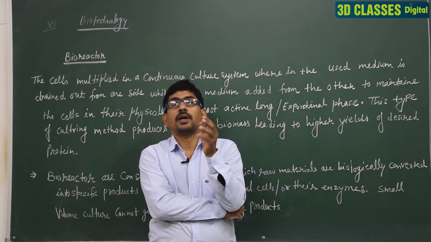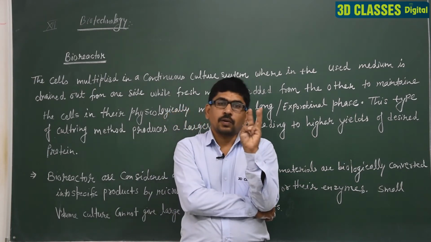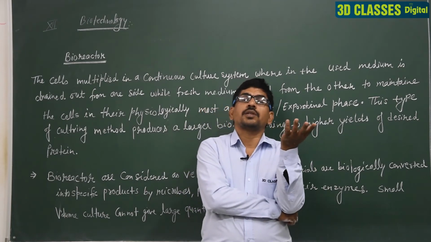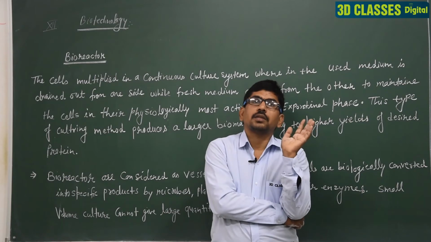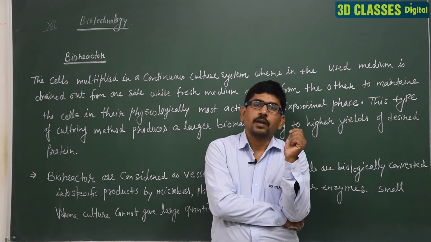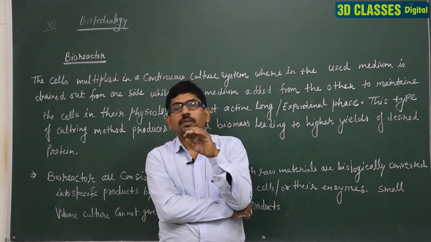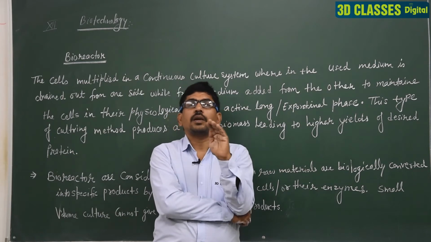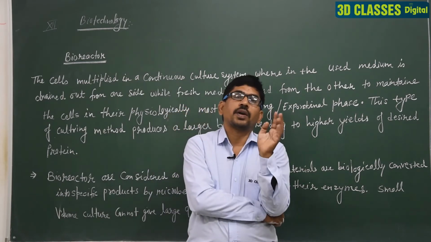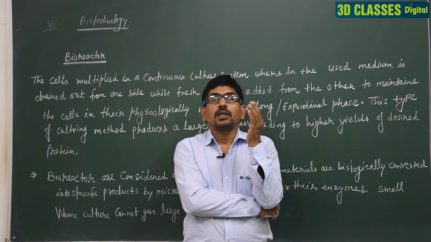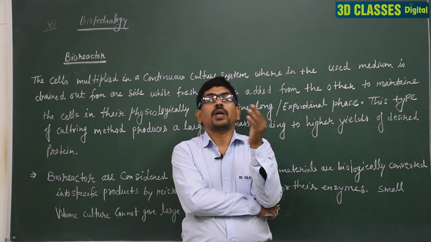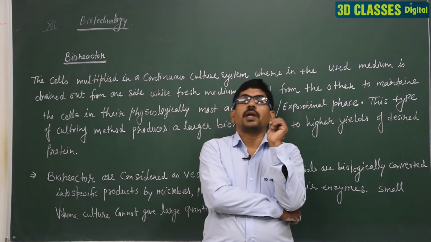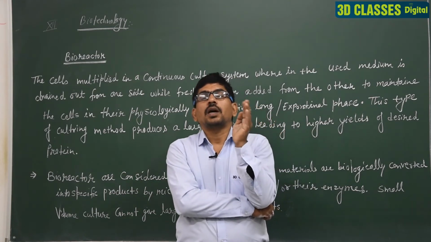biotechnology. These enzymes are like nuclease enzyme, alkaline phosphatase enzyme, exonuclease, endonuclease, RE enzyme, restriction endonuclease enzyme, ligase enzyme, DNA ligase. So we have discussed the different types of enzymes and their function in recombinant DNA technology. After that, we have discussed the vector, the property of the vector, the definition of the vector, then the types of vector. We have discussed the two types of vectors: natural vector and artificial vector.